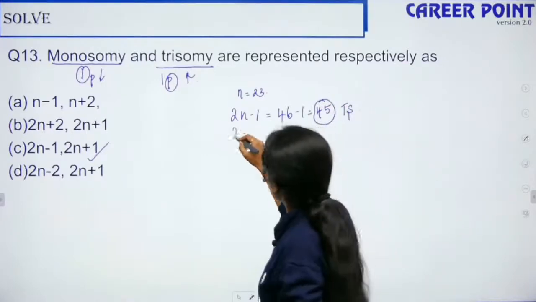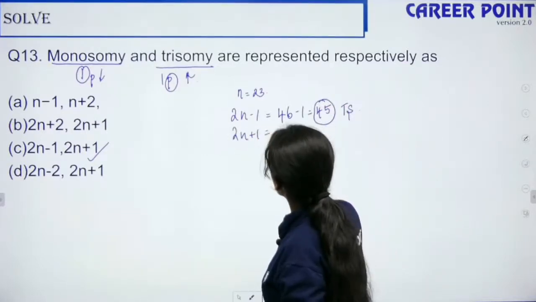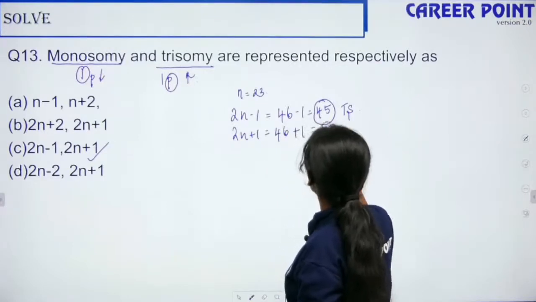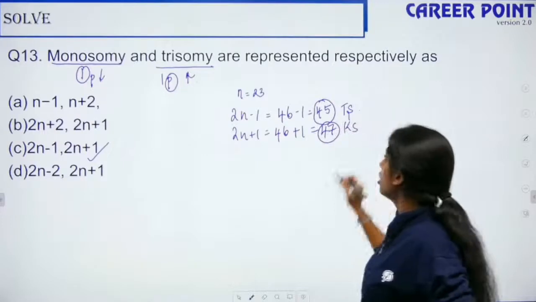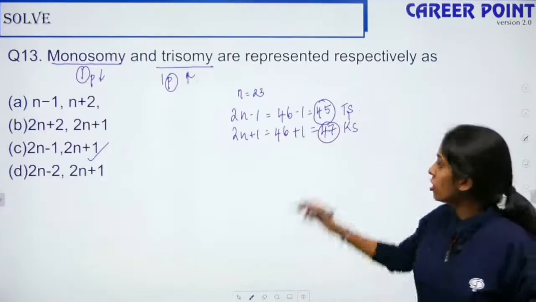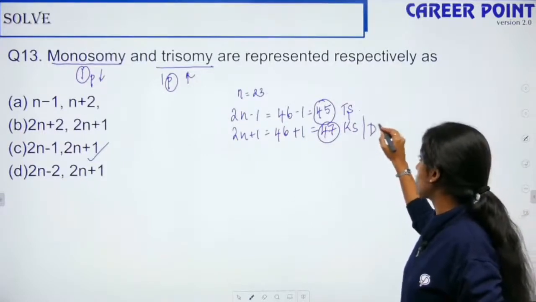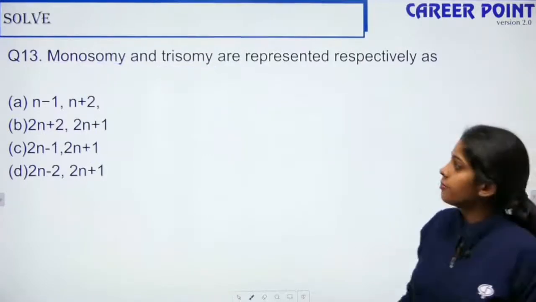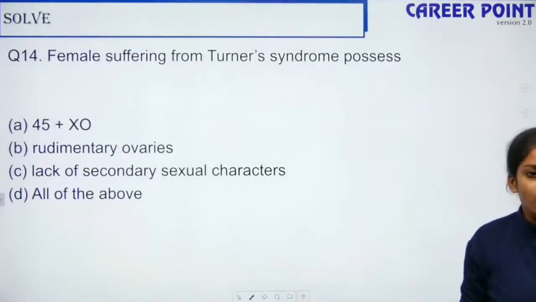So 2n plus 1 is 1 chromosome extra, that is in case of your Klinefelter syndrome. This is trisomy, or this is also in case of your Down syndrome. So monosomy and trisomy. Okay?